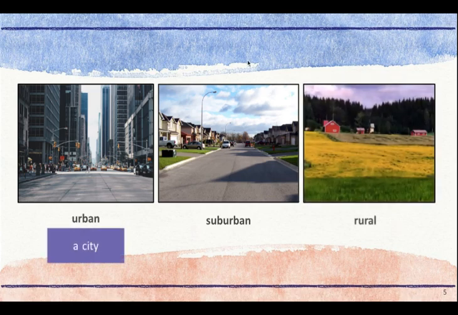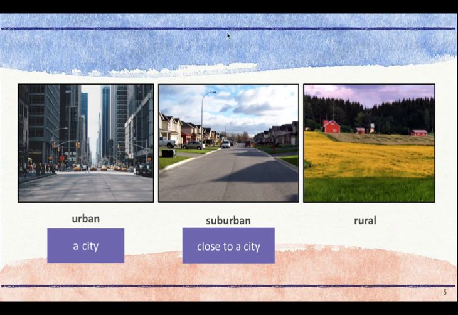Urban is another word for a city. A city is a busy place where many people live and work. In an urban area, many people live in tall buildings. Suburban means an area that is nearby to a city, but would have a lot of houses instead of tall buildings. There are less people, and you might call this area a town. Rural means that you live very far away from a city, and houses are spread far apart. There are farms in many rural areas. What kind of community do you live in? Urban, suburban, or rural?